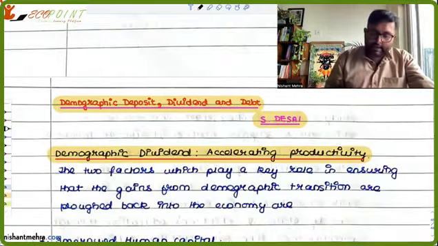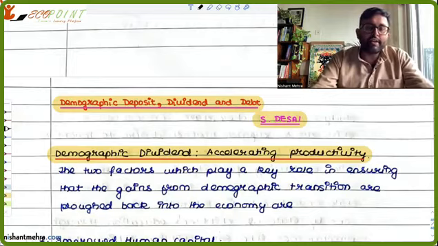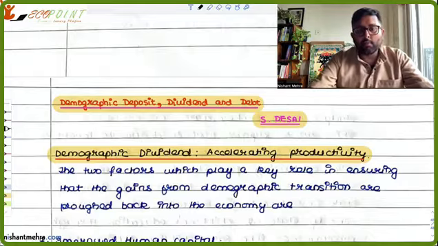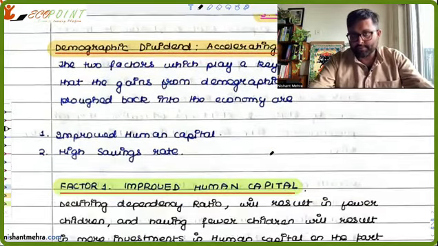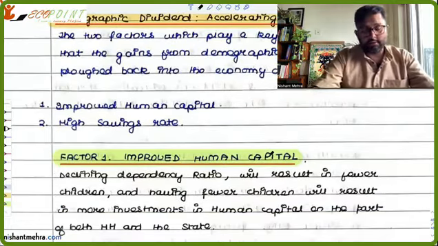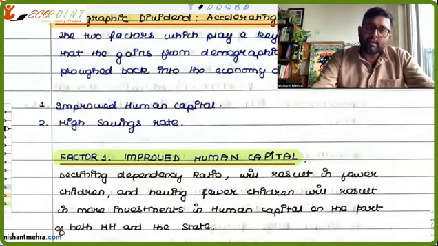They say the two factors which are going to play a very important role in reaping the benefits of the demographic transition are, one, improved human capital, I'm sorry, and another, the high savings rate. You know what physical capital is, right? Human capital is that you have invested in the labor force.